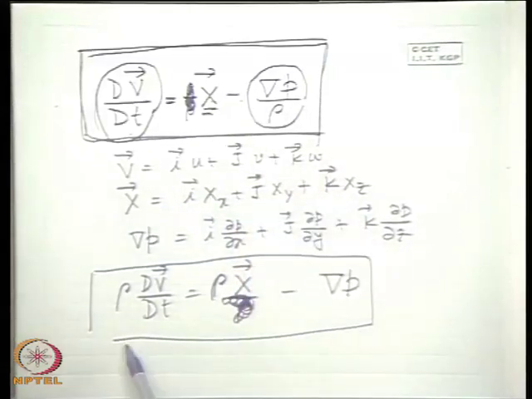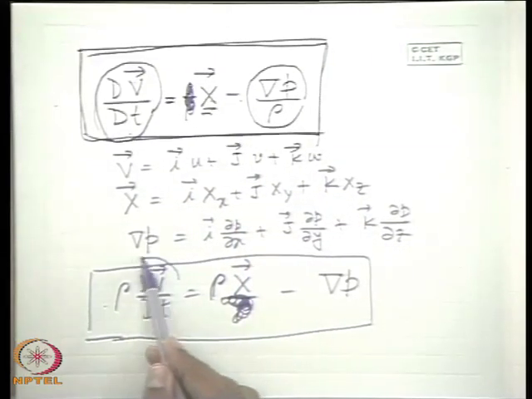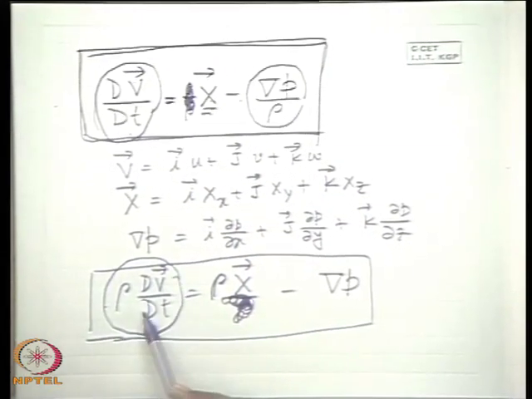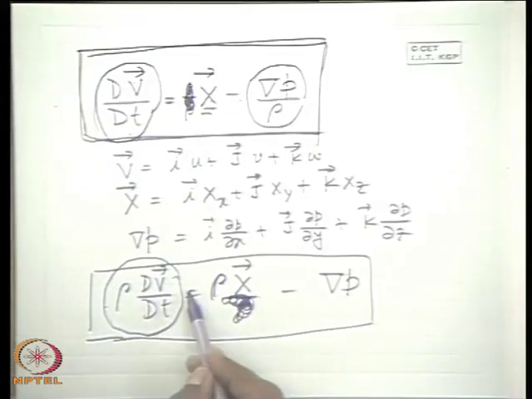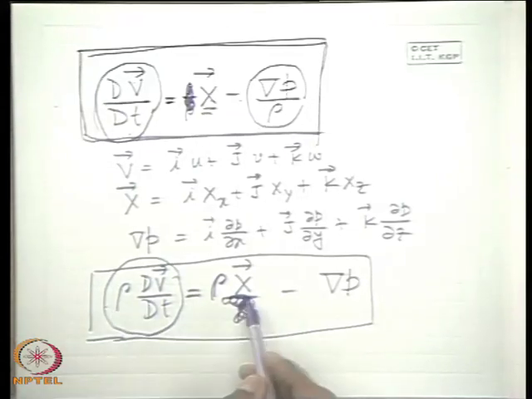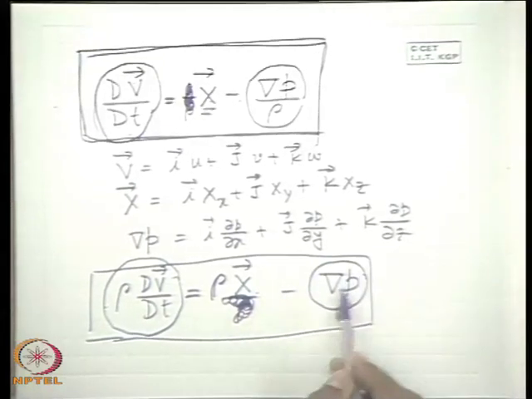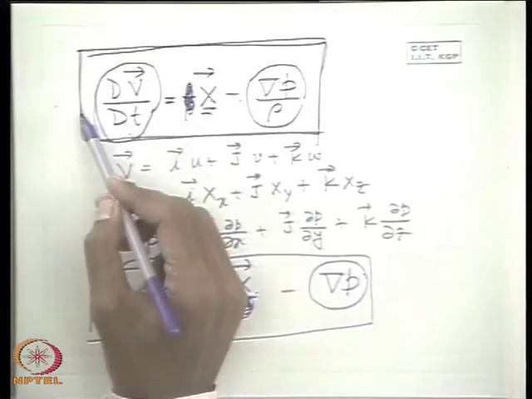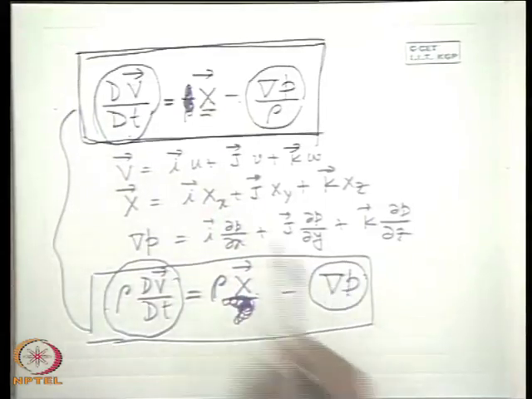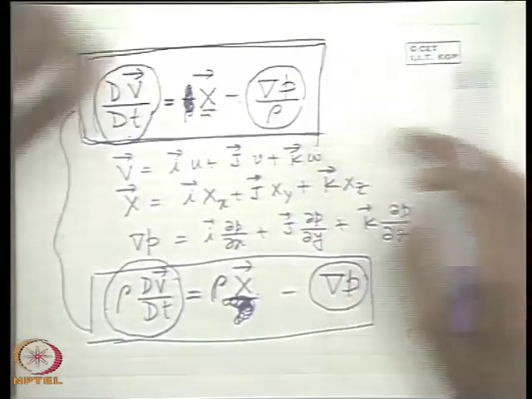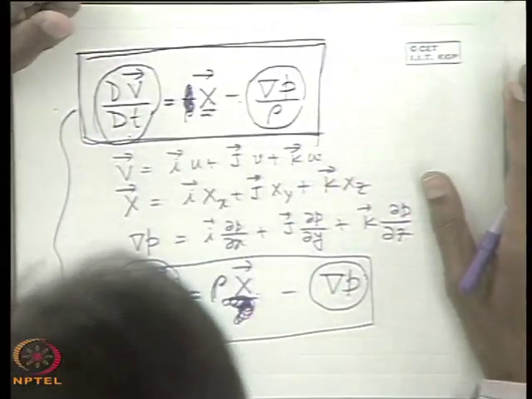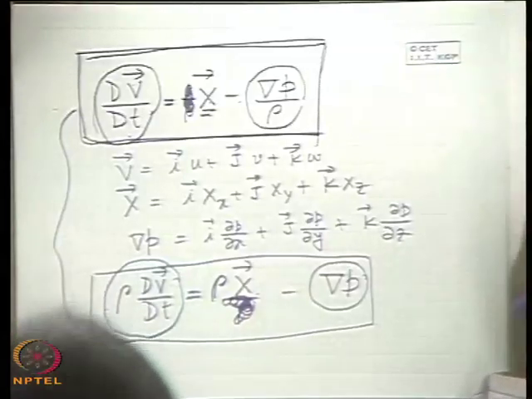If you write in this way, rho dv dt is the acceleration times the density. That means inertia force per unit volume, negative of that, because inertia force is defined with a negative sign, and this is the body force per unit volume, and this is the pressure force per unit volume. Only the units are different. Any one of the two ways we can express. So this is precisely the Euler equation of motion in a vector form.